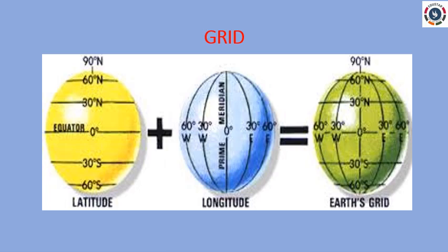In other words, latitudes and longitudes together form the grid that helps us to determine the exact location of a place on the earth. The point at which a particular latitude and longitude cross each other is the location of that place. Clear, children? Okay.